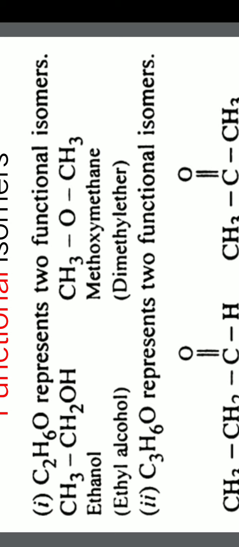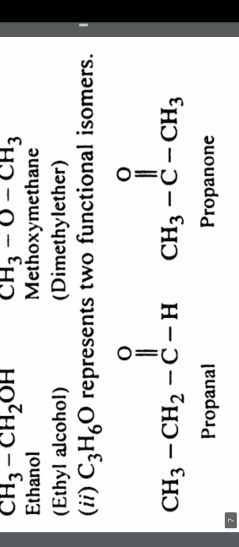The difference is that the first one is an alcohol, whereas the second one is an ether. The functionality has changed. The formula is the same for both cases, but the functional groups are different. Here it represents an alcohol, whereas the second one represents an ether. So this is why we call these two molecules functional isomers.